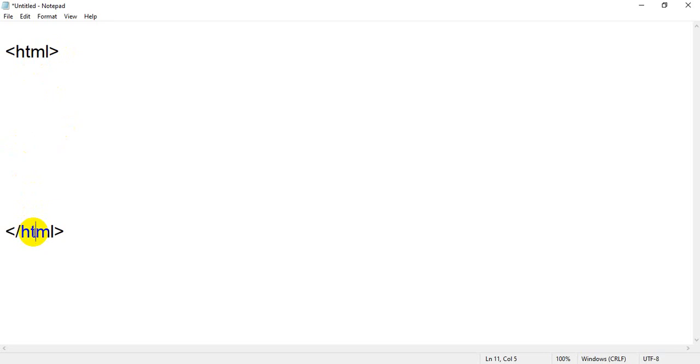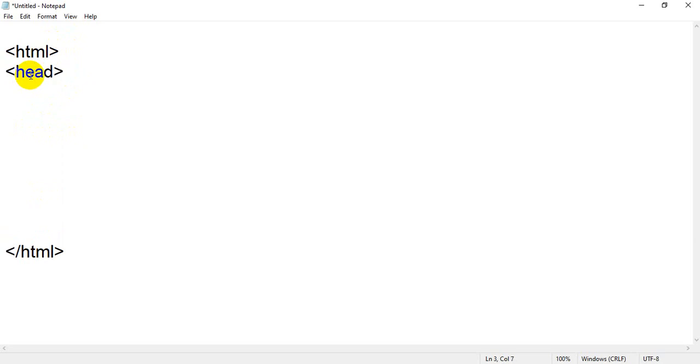And how do I know which one is opening? This is the opening. And how do I know which is closing? Because of this forward slash. First we have to write the forward slash, then we have to write the same name of the tag. After that, between these two tags, all other tags will come. After that, on top we will have the head tag.